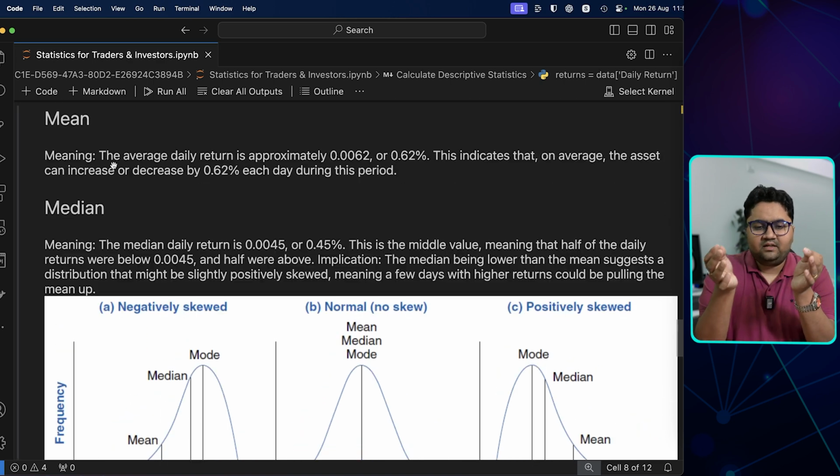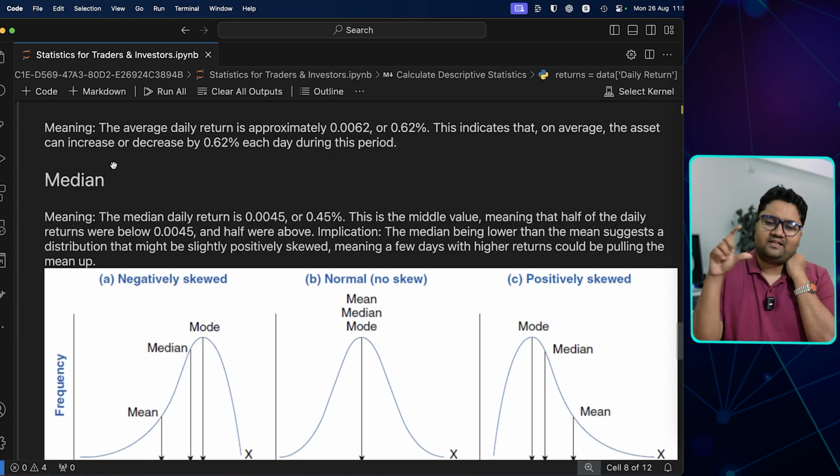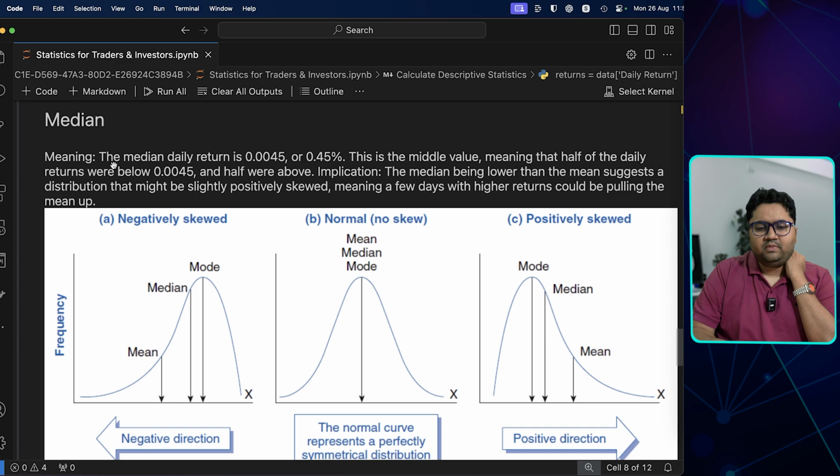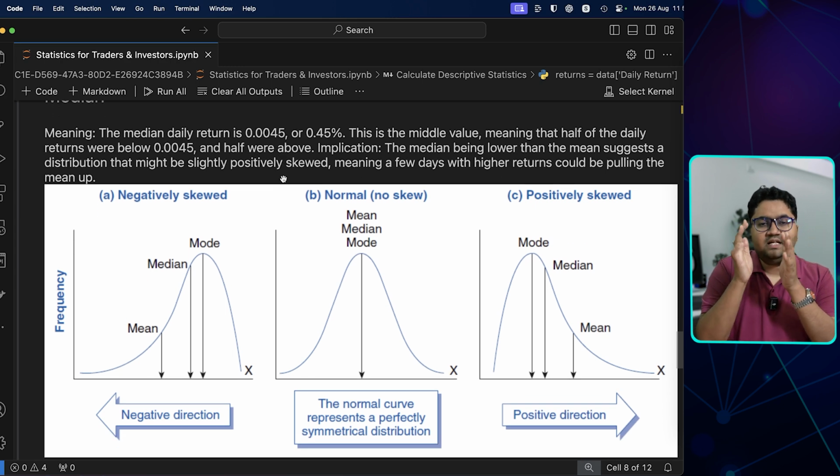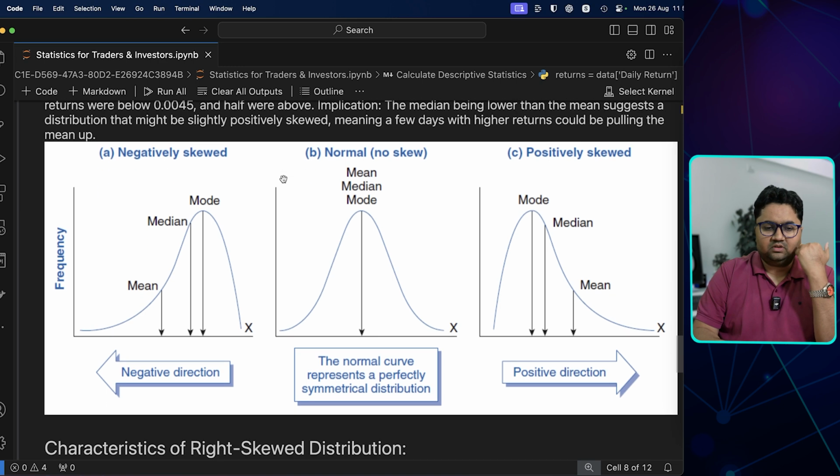So the average daily return is approximately 0.62% for NSE over that period. And this indicates that on an average, the asset can increase or decrease by 0.62% each day during this period. That's the daily return. What is the median? The median daily return is 0.45. Now this is the middle value. The thing to understand is that the median being lower than the mean suggests the distribution might be slightly positively skewed, meaning a few days with higher returns could be pulling the mean up, right? So this is negatively skewed, this is positively skewed. This is your mode, this is your median, and this is where the mean is.